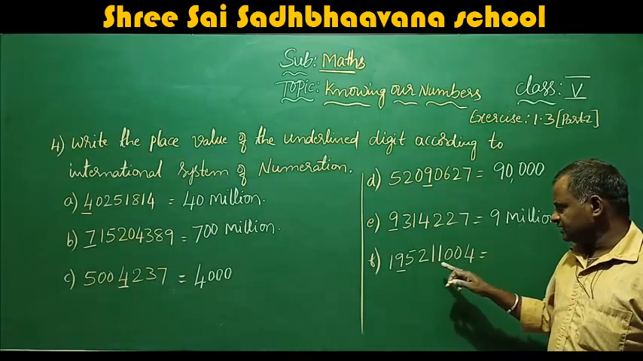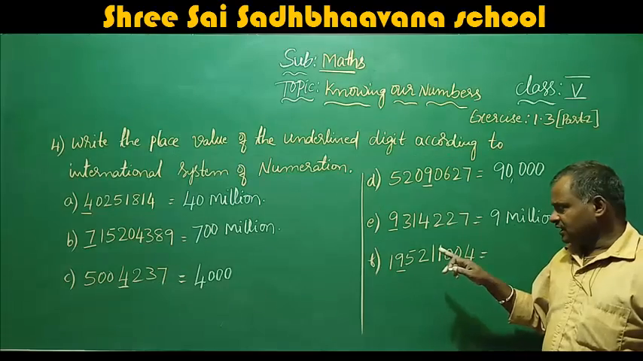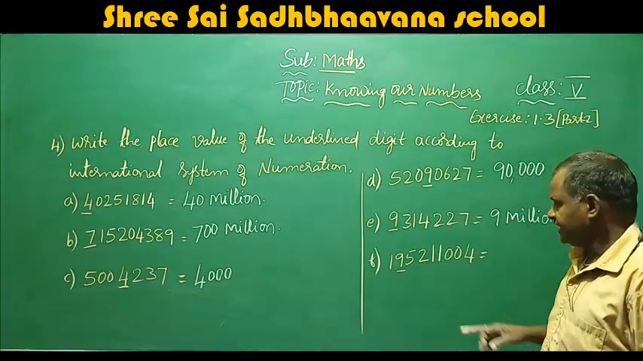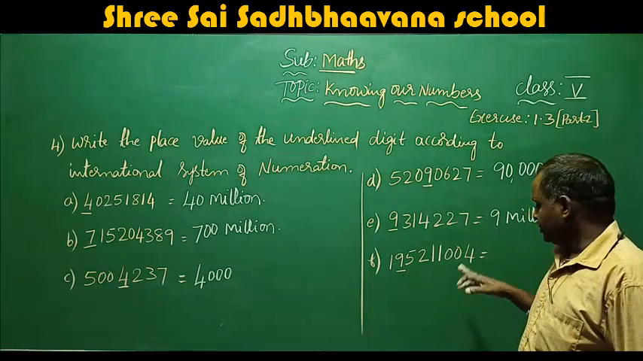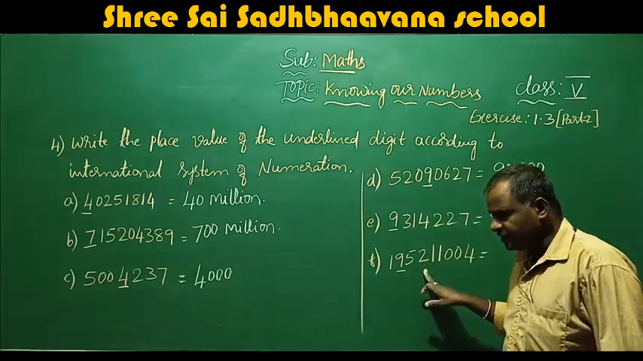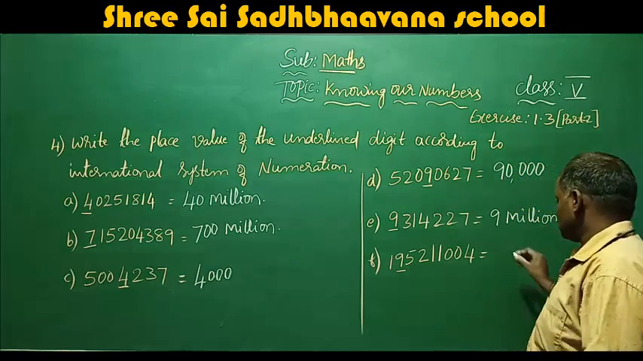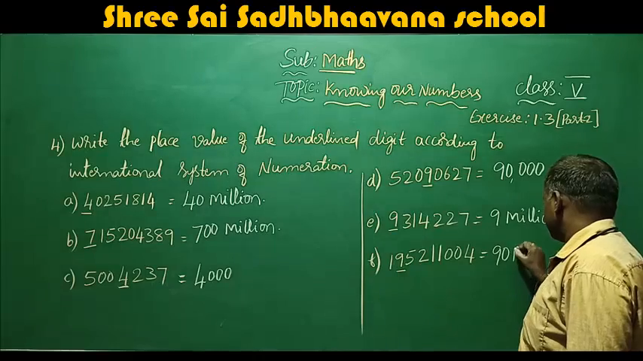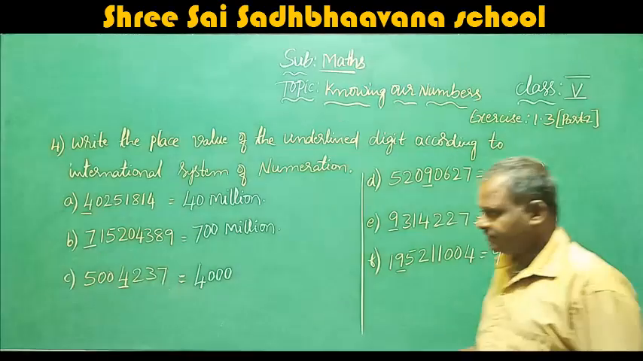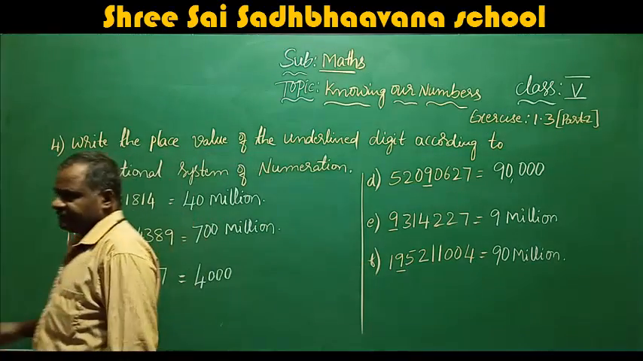Here, units, tens, hundreds, thousands, ten thousands, hundred thousands, million, 10 million. Once again, I will repeat: up to 10 million. So the answer is 90 million. I hope you understand. Once again, I will explain.